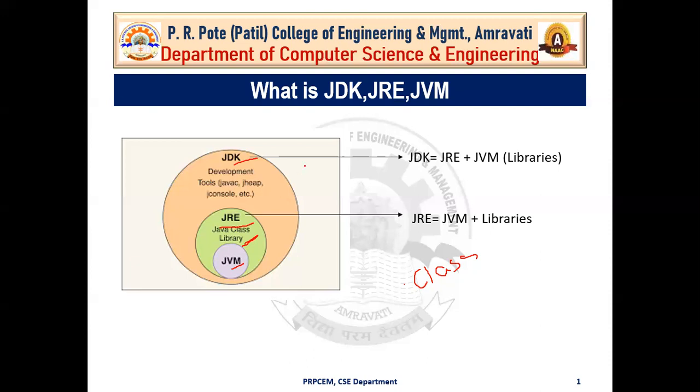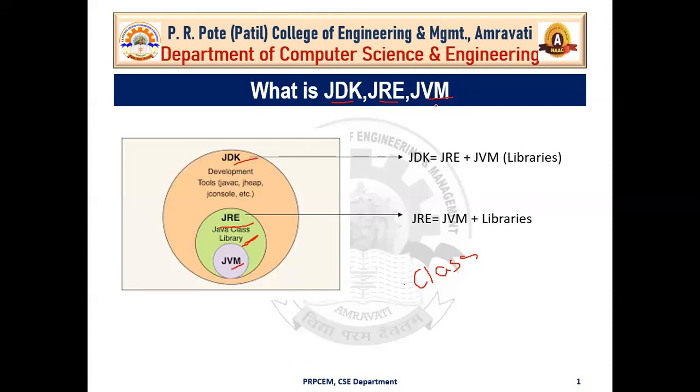Okay, so this is all about the JDK, JRE and JVM. JDK has both the compiler and interpreter, and that's why if you are a developer, then you need JDK in your system. JRE provides an environment to execute your Java program, and for the actual execution of your Java program, you need the Java Virtual Machine.